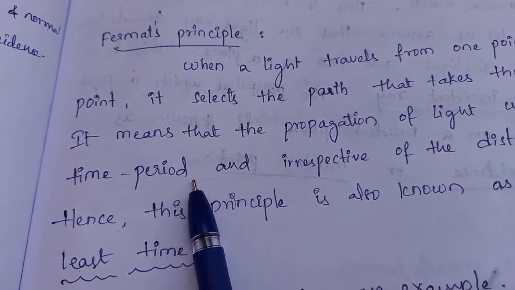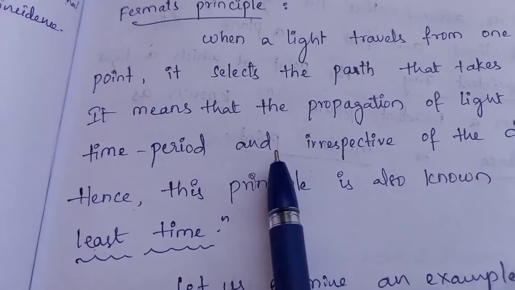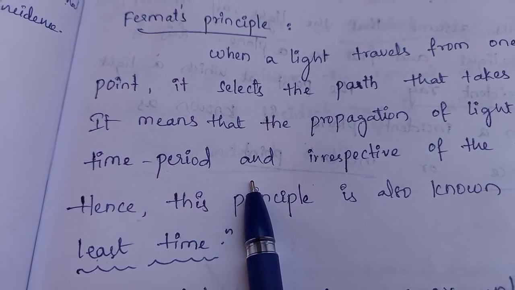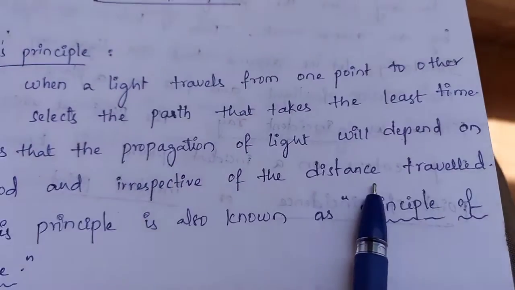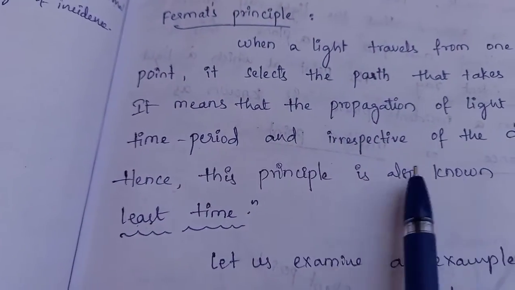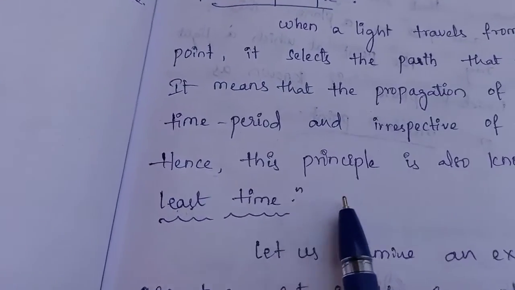It means the propagation of light will depend on time period, and it is irrespective of the distance traveled. This principle is also known as the principle of least time.